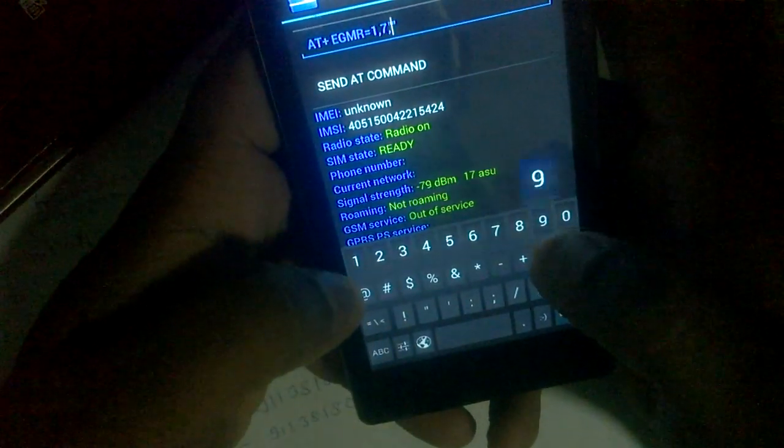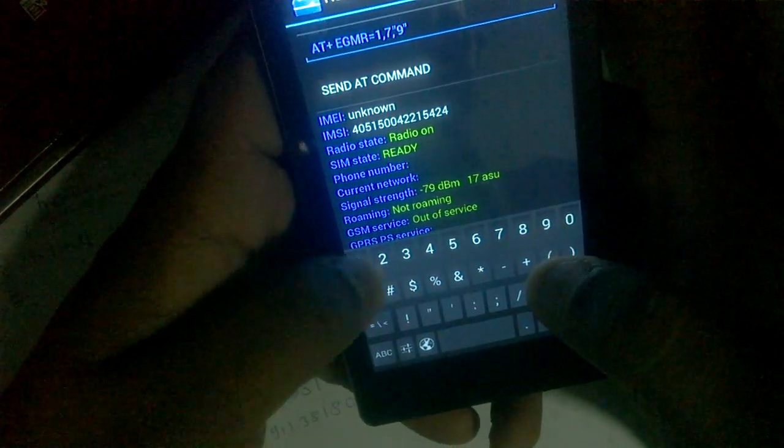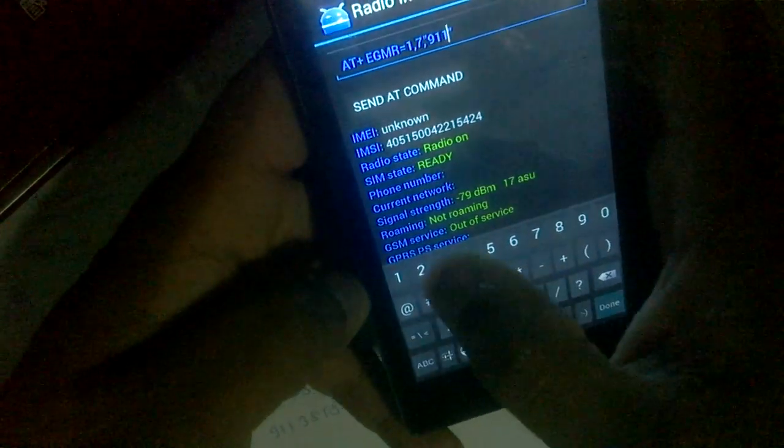Now put the IMEI number which we already have, which is 911 2990749.